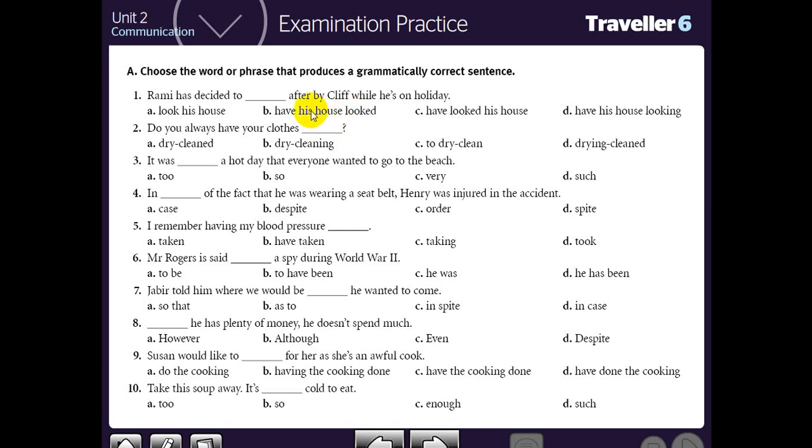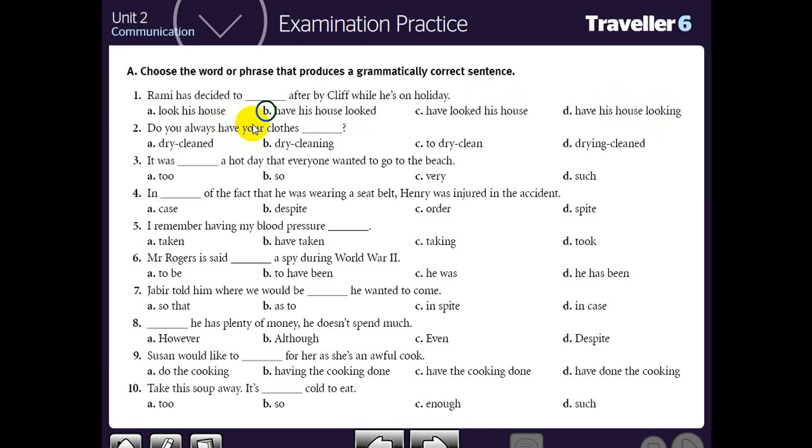This one, have, object, past participle, or that one, have plus a past participle, or that one, have plus an object but with a gerund and not a past participle. Of course, the right one will be B, because it is the causative form, which is consisting of have, object, and past participle.